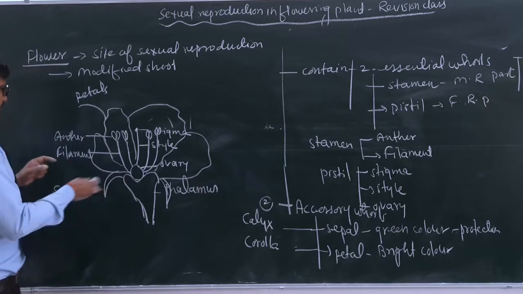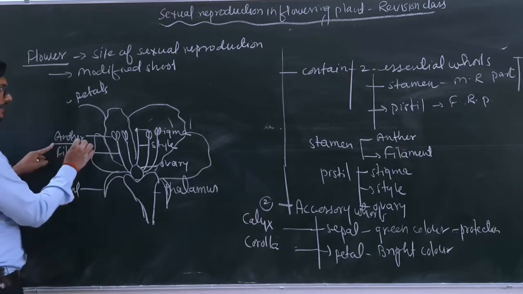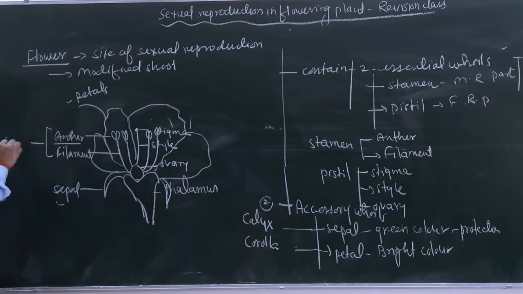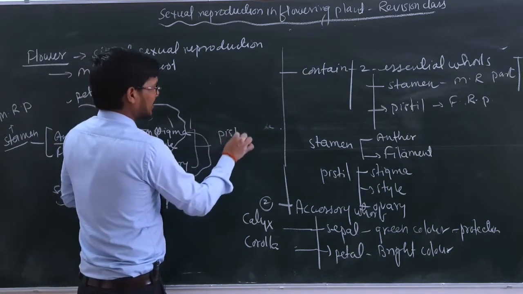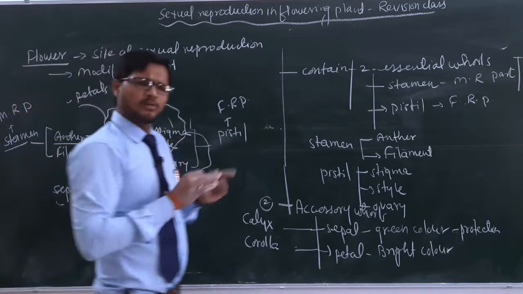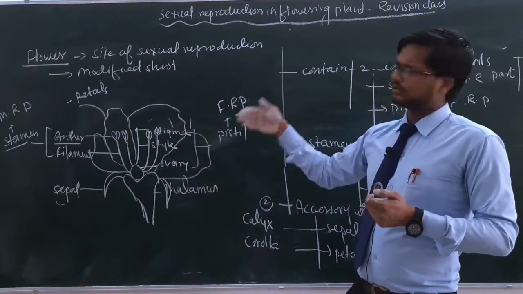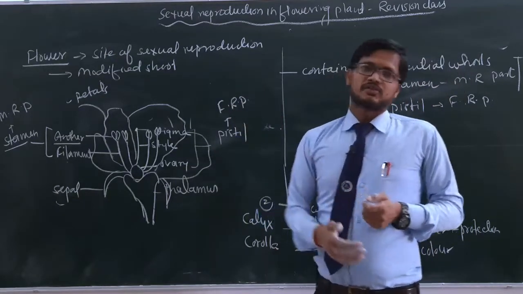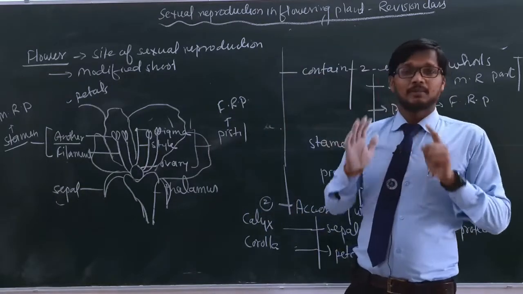In the typical structure of the flower we are going to find the sepals and petals as non-essential or accessory whorls, and here anther and filament together form the stamen, and stamen, as you know, is the male reproductive part. And here stigma, style and ovary together form the pistil, and pistil is known as the female reproductive part of the flower. So this was all about the flower. Remember, nothing outside this will be asked in your board examination. Now we are going to discuss the detailed structure of the male and female reproductive parts of the flower, and a particular question may be asked from here.